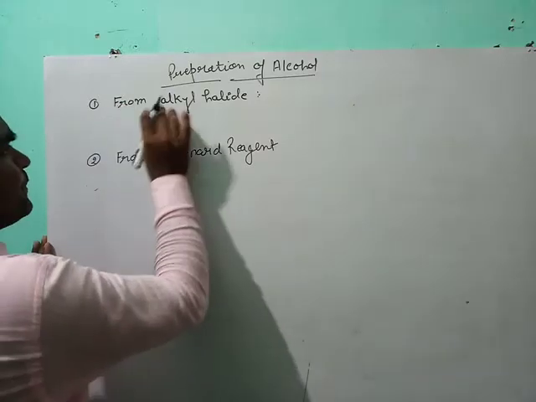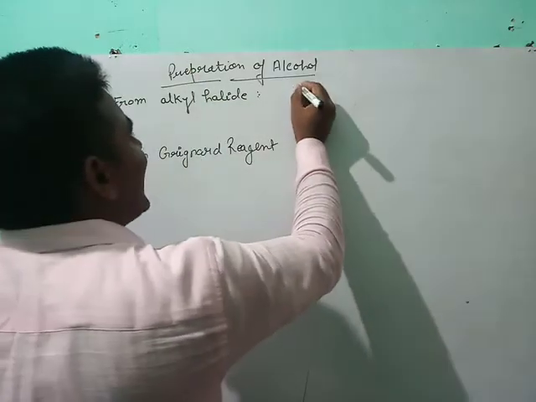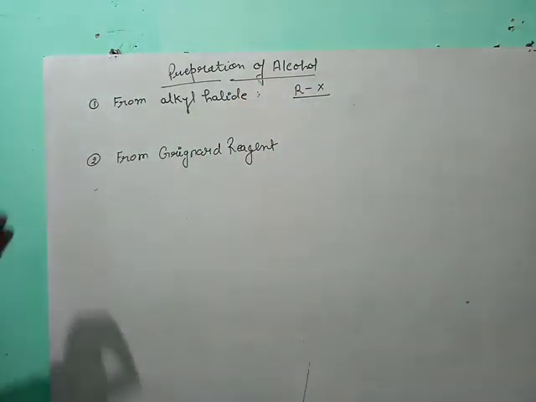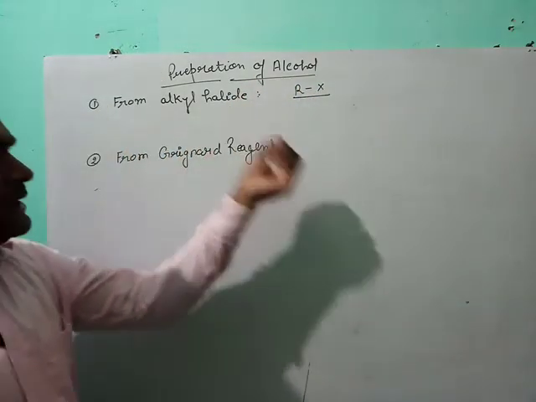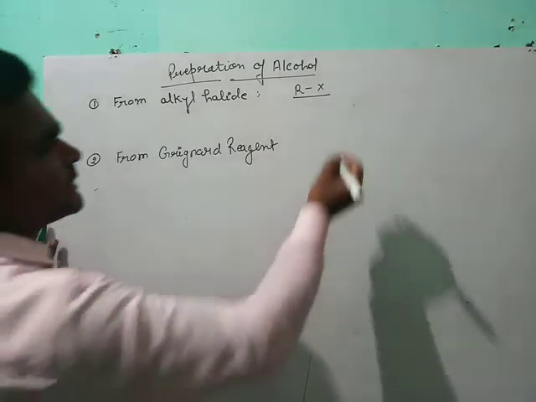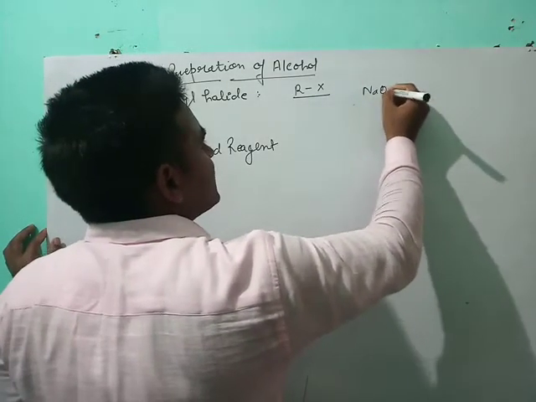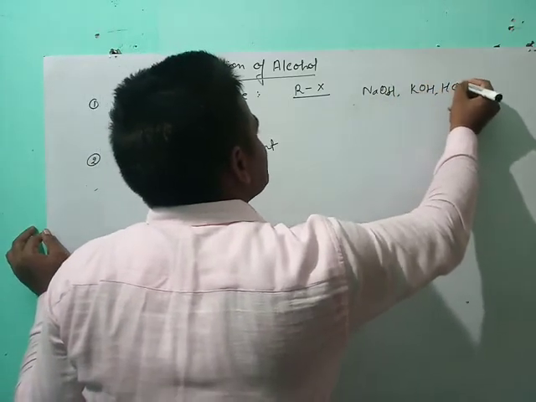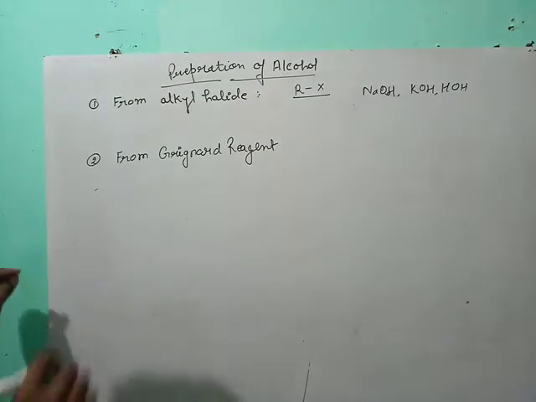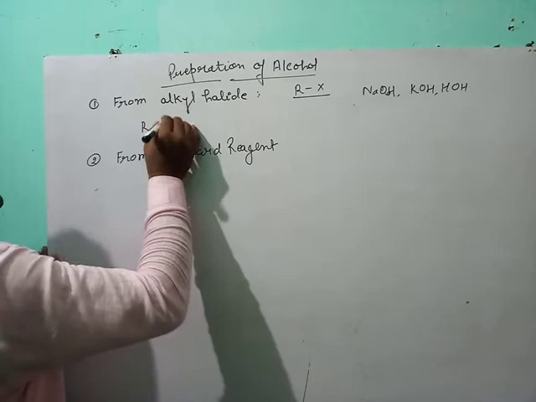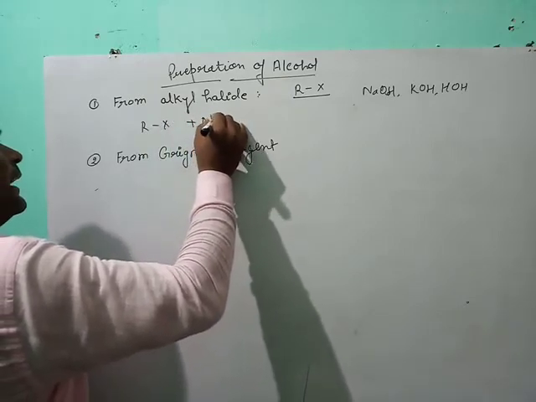This is from alkyl halide. We know alkyl halide, RX. When alkyl halide reacts with sodium hydroxide or potassium hydroxide or HOH, NaOH, KOH or HOH, it gives alcohol plus NaX.